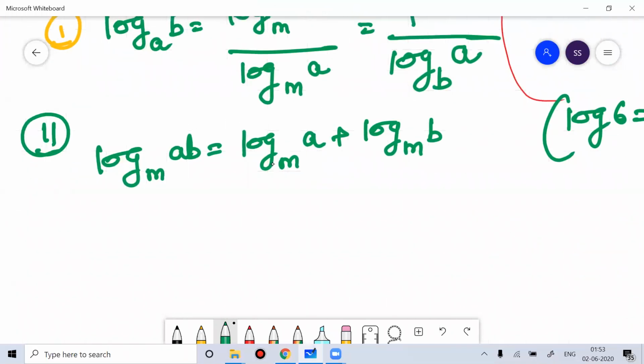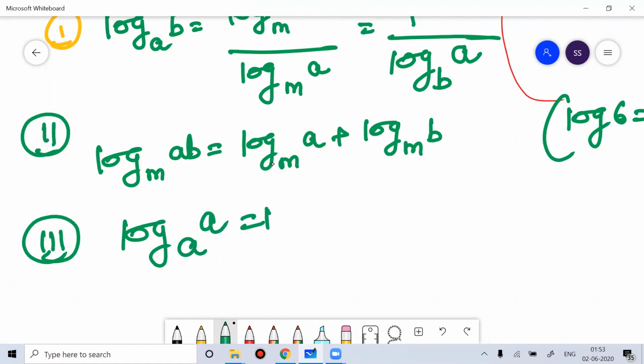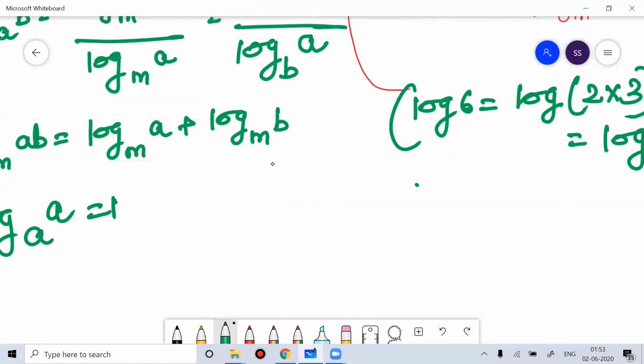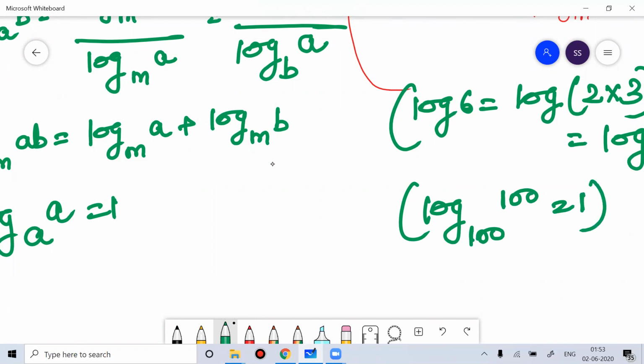Then the third property on log: log of base a, a, is equal to 1. It is very important. So log of any number with the same base, if this is 100 and this is 100, that will be equal to 1. It means what power of 100 will give you 100? That will be 1 only.